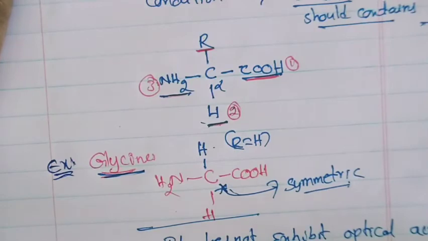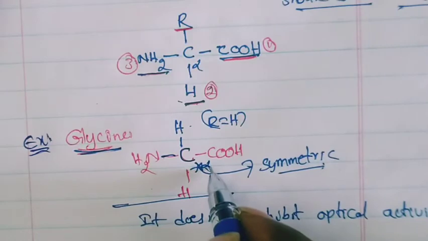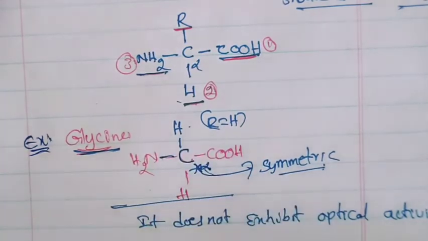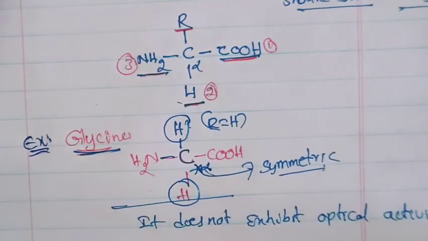Do you understand this point? Already I said the alpha carbon atom should contain different groups. But in glycine, the two hydrogen atoms are the same, so it does not exhibit optical activity.